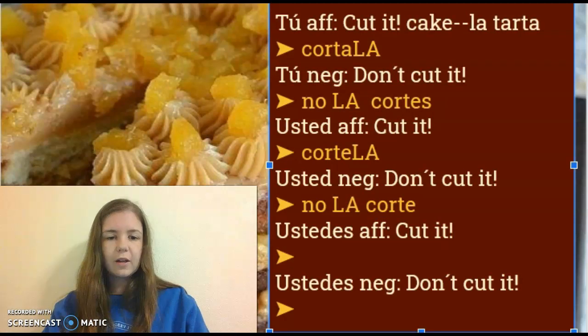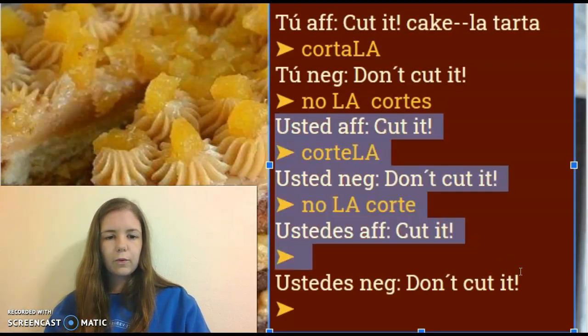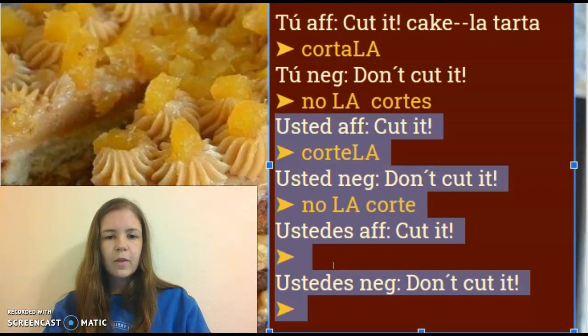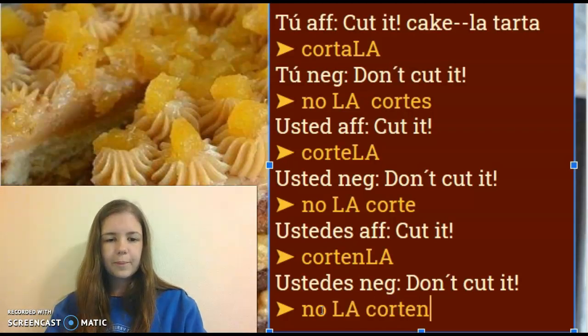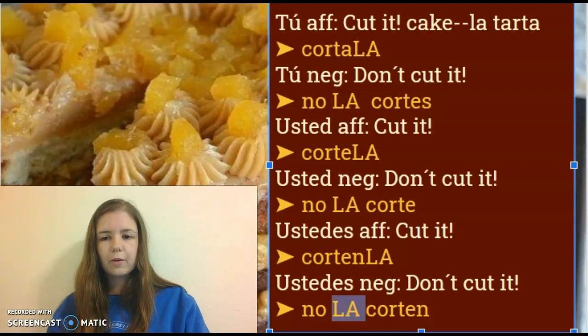Now for my ustedes commands. Remember usted, and then the ustedes ones are basically all the same, except I'm just adding my n now. So I'm going to have cortenla. The corten is for the ustedes part, and then I have no la corten. So it's this affirmative or negative that is changing where the pronoun goes.